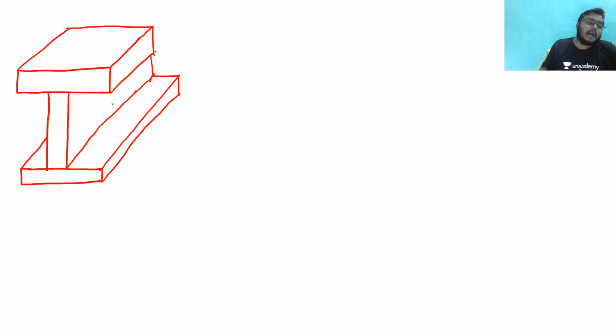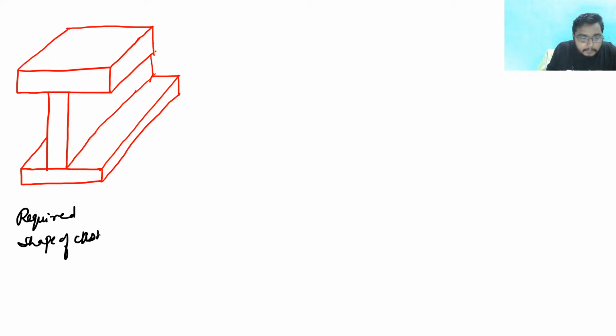So this is the I section, and this is the required shape of casting. This is what you want to make. Suppose this is an I section, and this I section you want to cast.